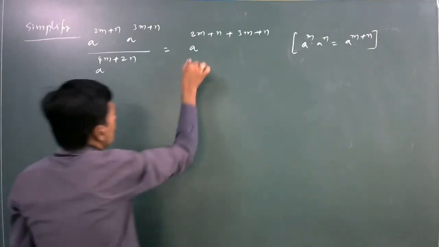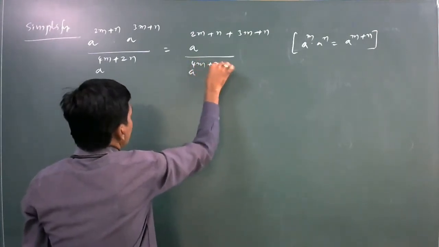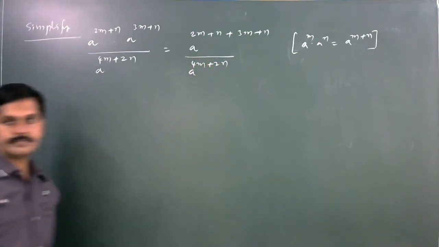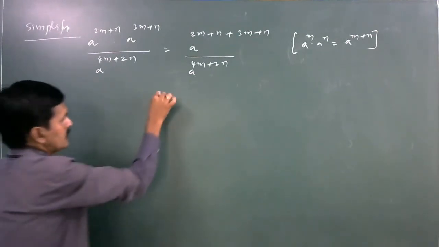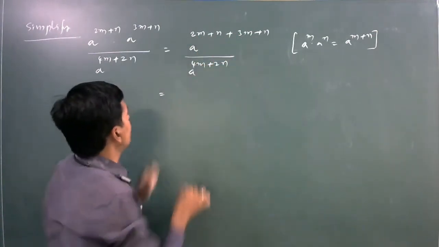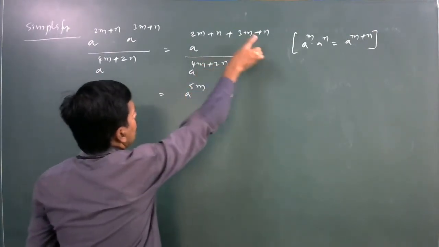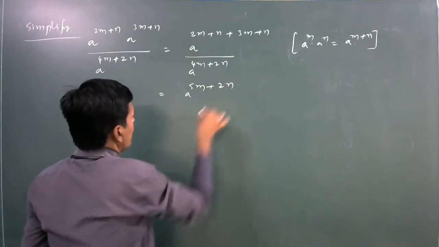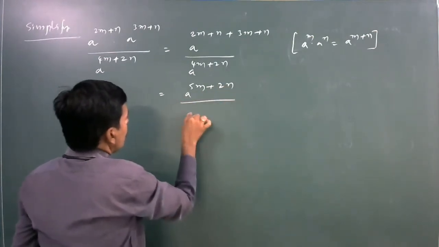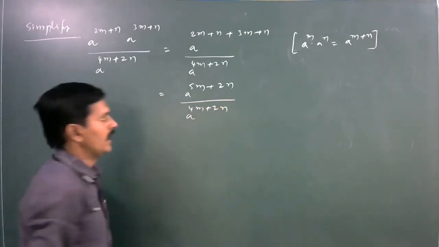Next, divided by a power 4m plus 2n. Next, here 2m plus 3m is 5m, so a to the power of 5m, n plus n is 2n, divided by a to the power of 4m plus 2n.